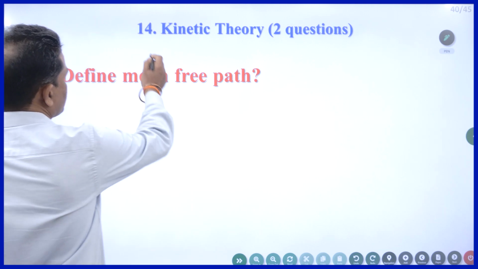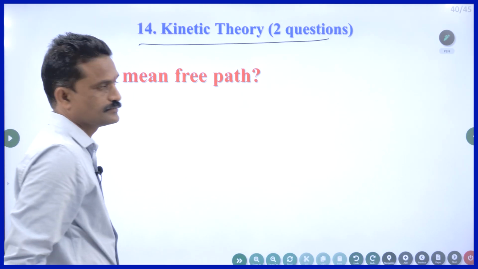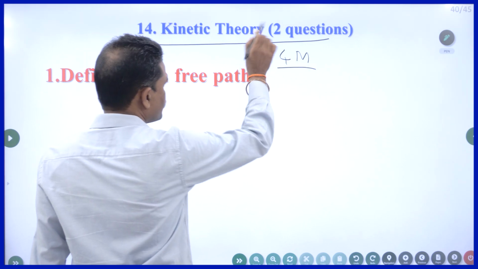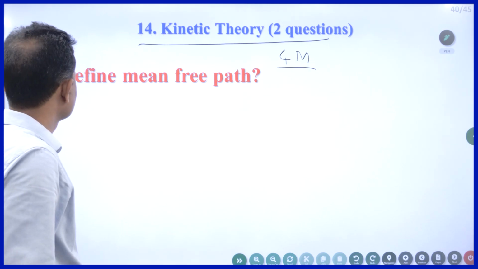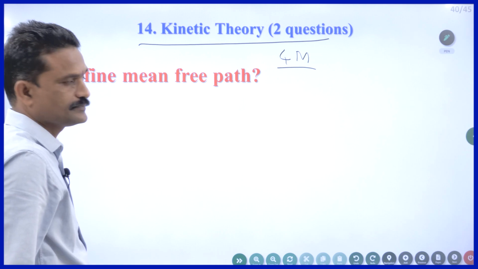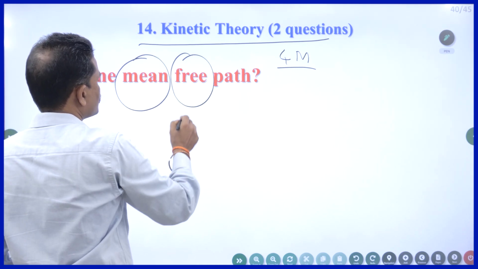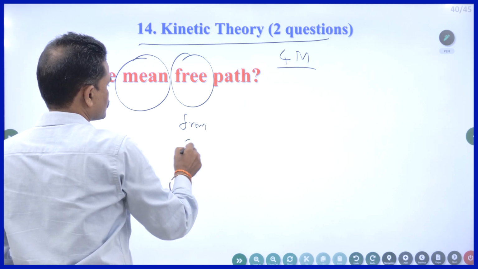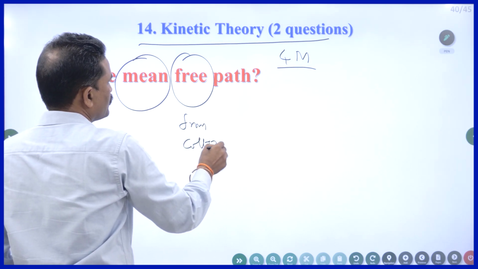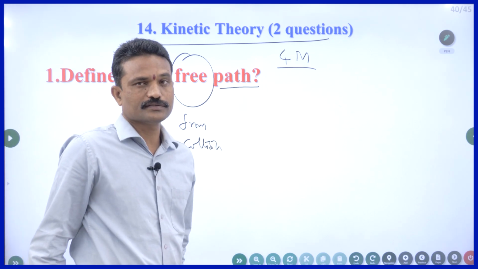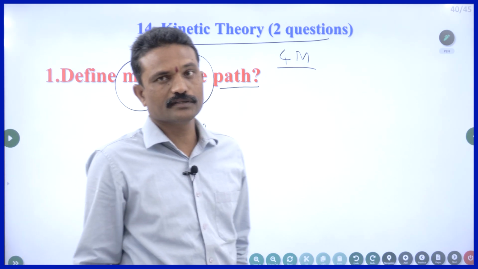This is the last chapter carrying 2 questions. 2 questions means 4 marks. Kinetic theory, kinetic theory of gases actually. Define mean free path. Mean, average, free from collisions. Path is distance. In this room there are many air molecules, gas molecules. What do they do? Will they sit?